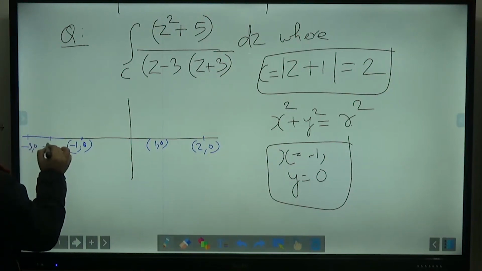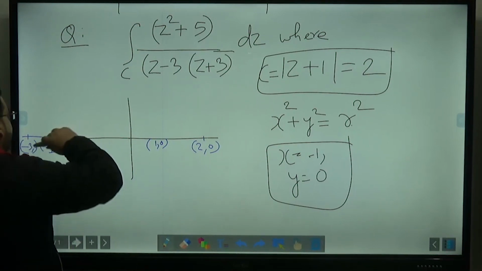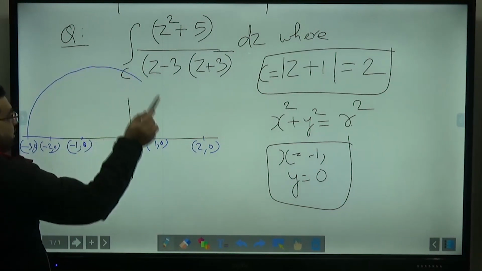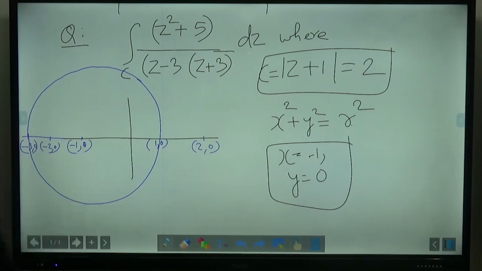If you draw a circle with this center, it will be somewhat like this.